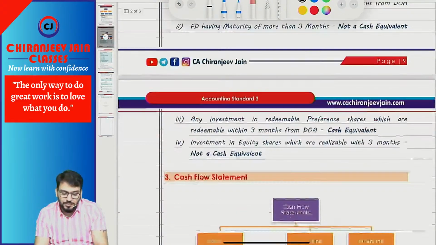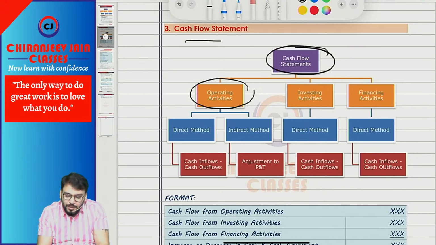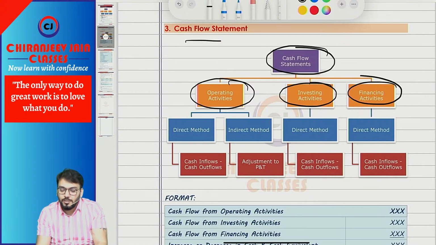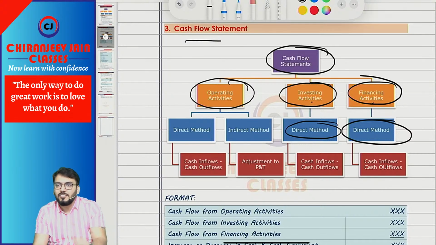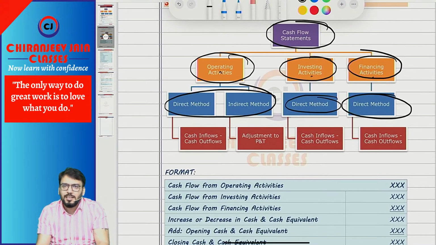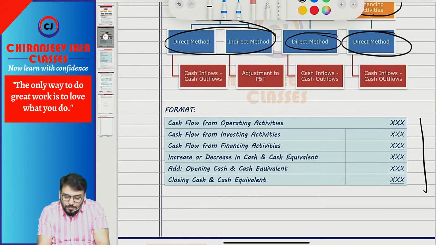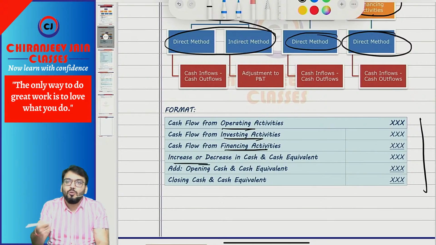Understood? Chalega? Yes, sir. Then the cash flow statement will be covered in three activities: operating, investing, financing. For investing and financing, we always use the direct method, meaning cash inflow minus cash outflow. But for operating, there are two options: direct and indirect. Direct means inflow minus outflow, but indirect means adjustment to profit before tax. The format remains very simple. We disclose cash flow from operating, investing, financing, and then calculate the increase or decrease in cash and cash equivalent. We add the opening balance, and the result is the closing cash and cash equivalent.